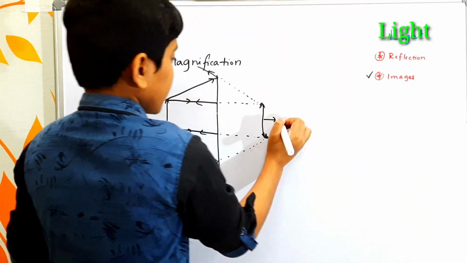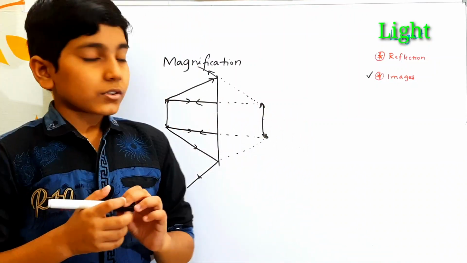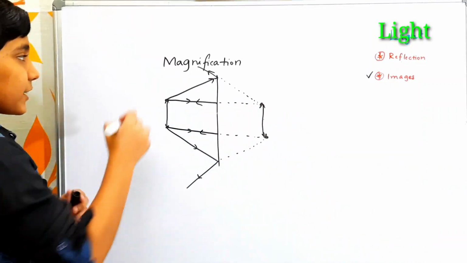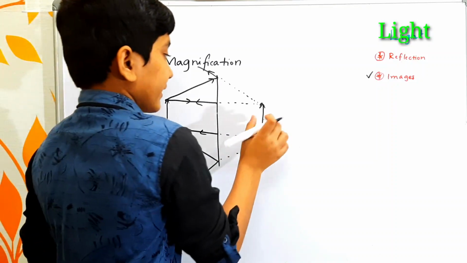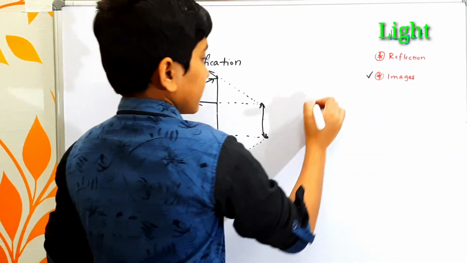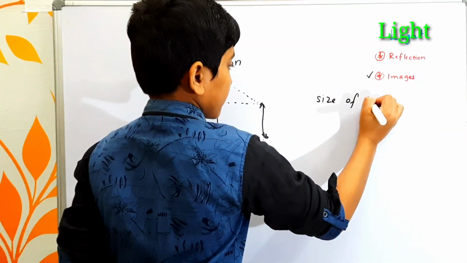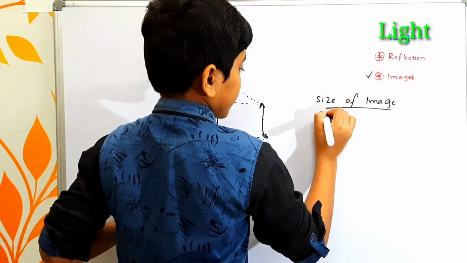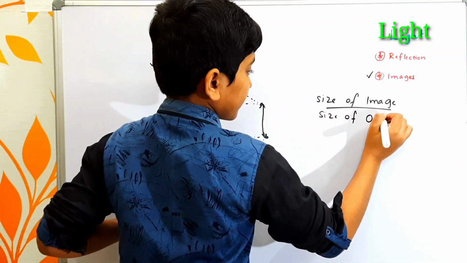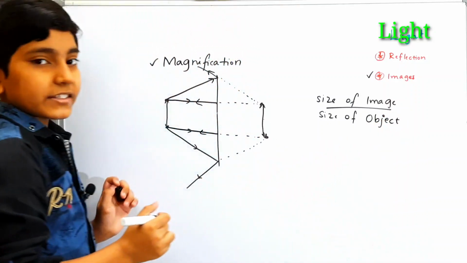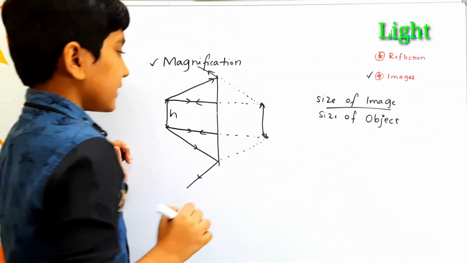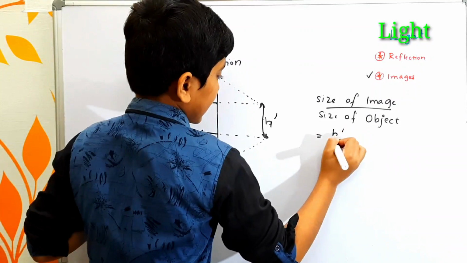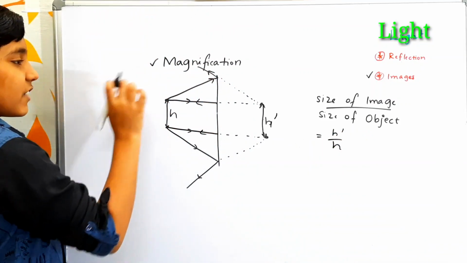The image formed has the same height. Here the height of the object and the height of the image are both the same. So the magnification of this plane mirror is the size of the image divided by the size of the object. If we consider the size of the object as h, and the height of the image as h dash, then the magnification becomes h dash by h. So it is about the magnification of a plane mirror.